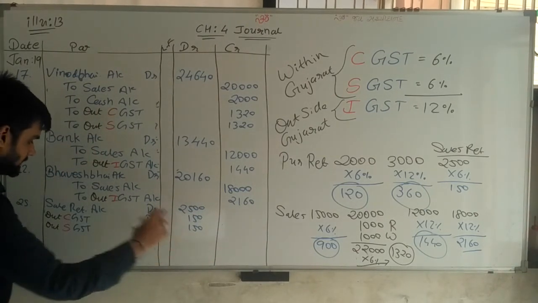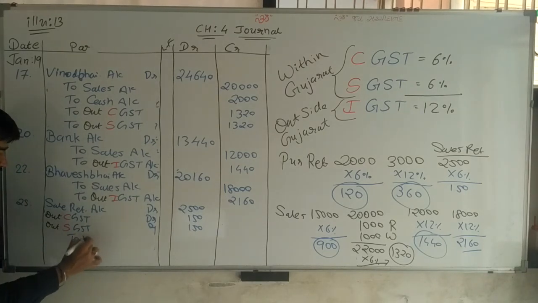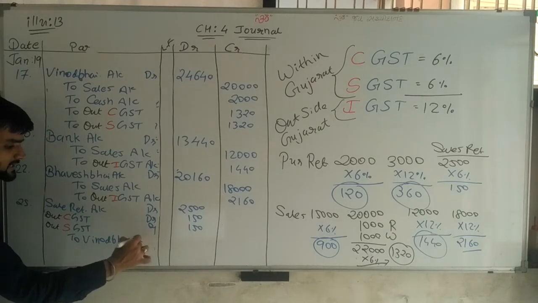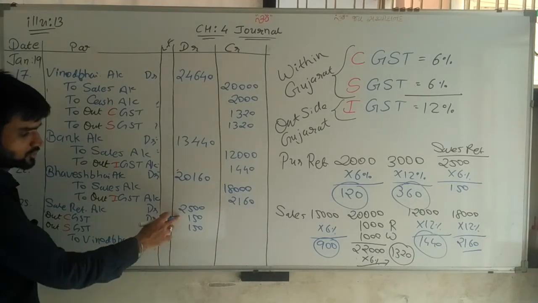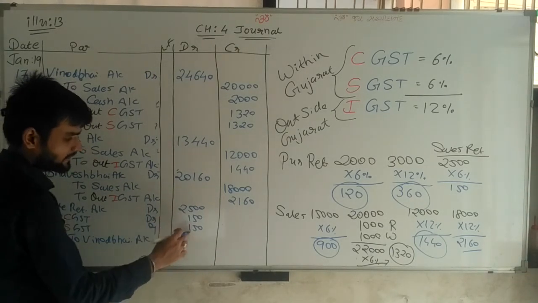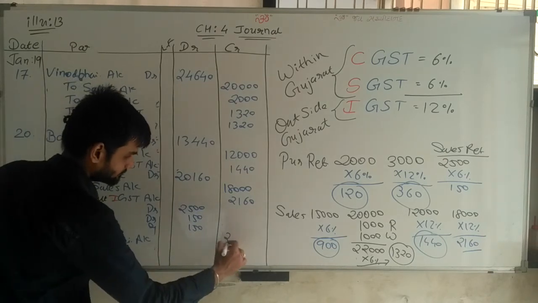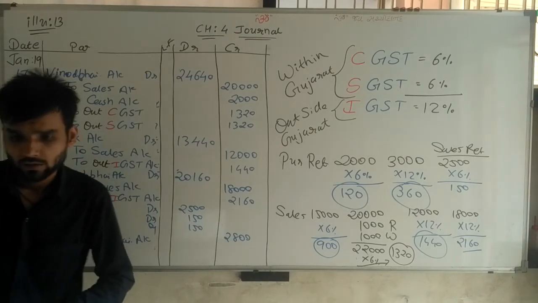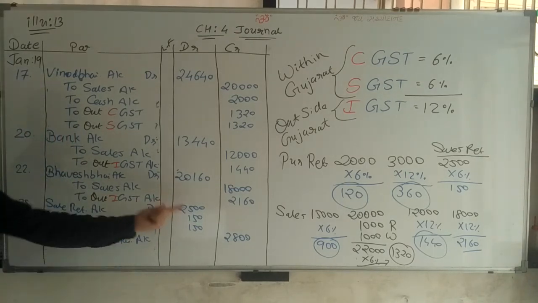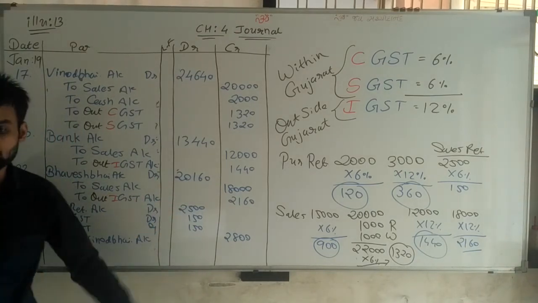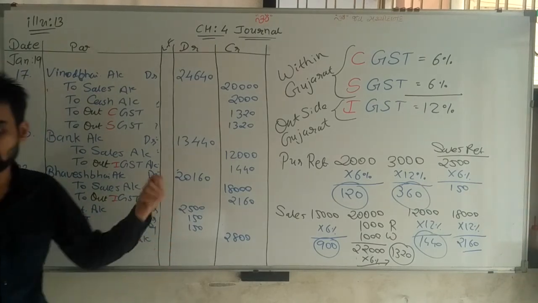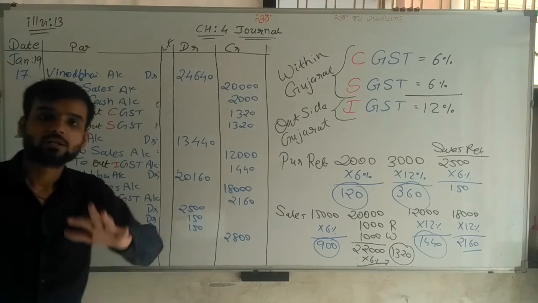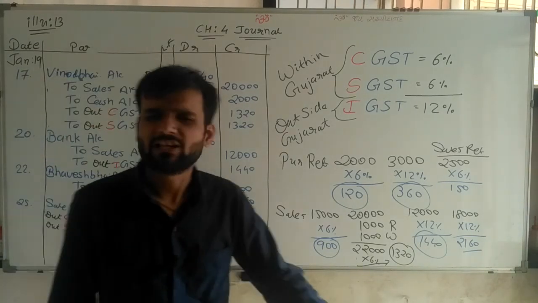And the total of these 3 to Vinod Bhai account, because Vinod Bhai is given. So total is 2,800. Sales return account debit 2,500. Output CGST 150. Output SGST 150. And total to Vinod Bhai account 2,800 rupees. My transaction is complete. Now the last transaction.